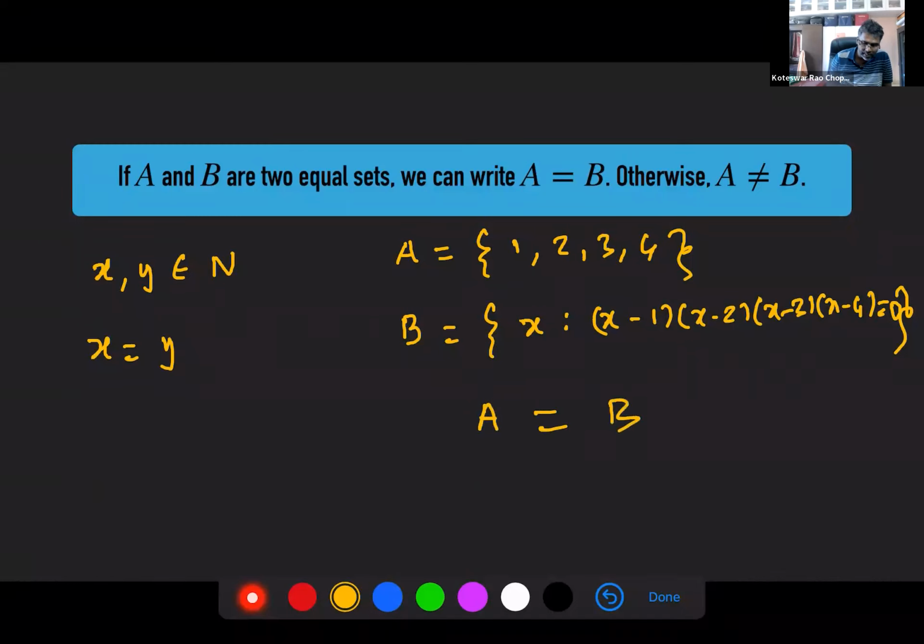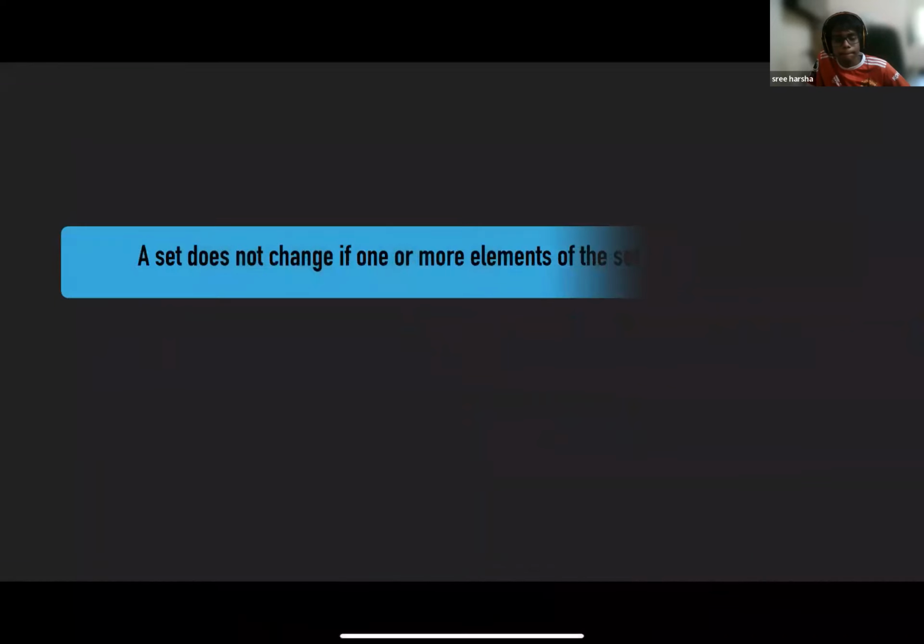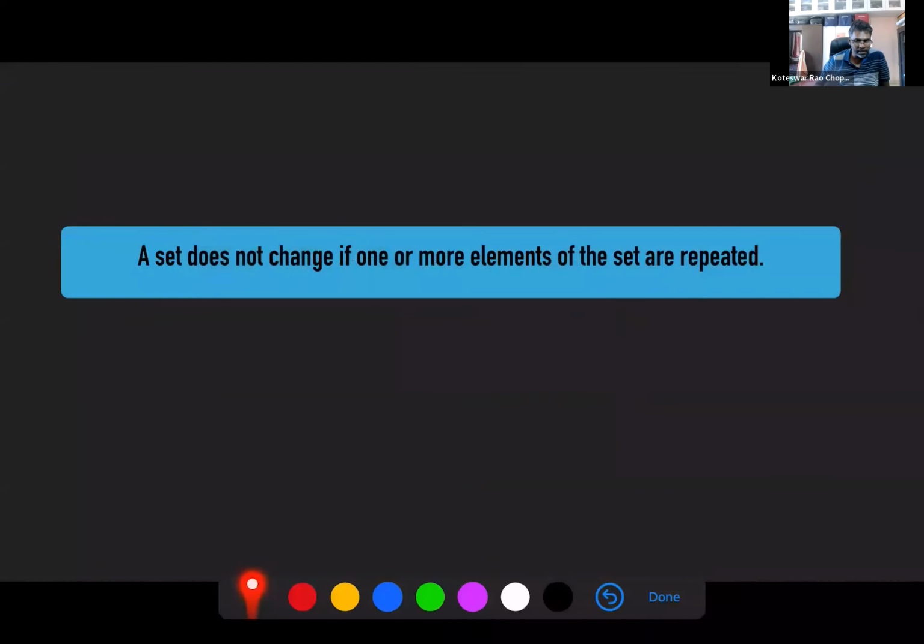So on either side of equality, you have sets here. Here you have numbers. And if they don't have the same elements, then what do you use? You use not equal to. Clear here? Yes.